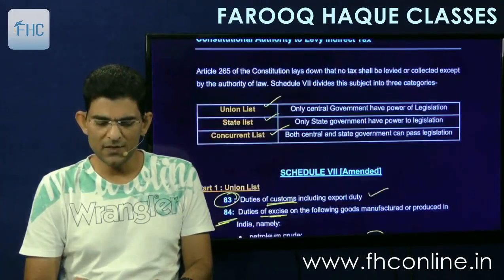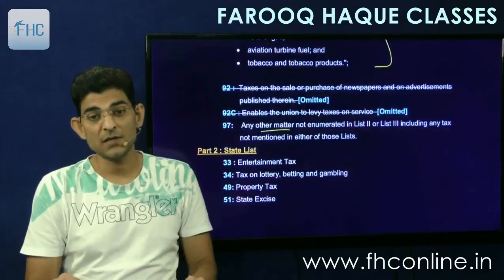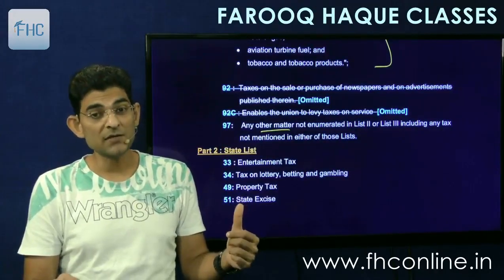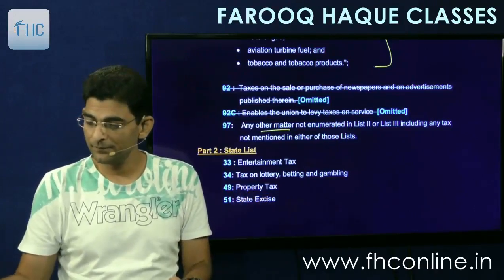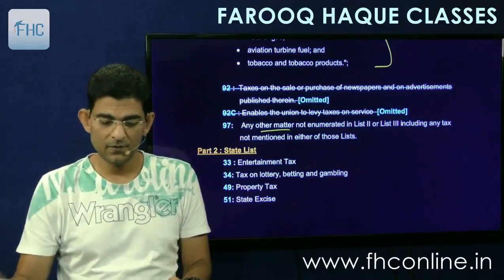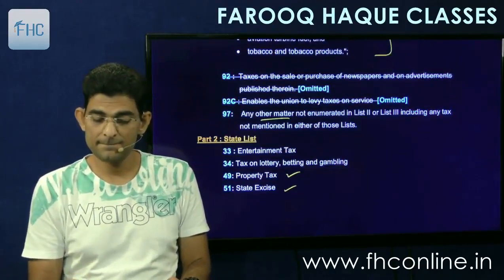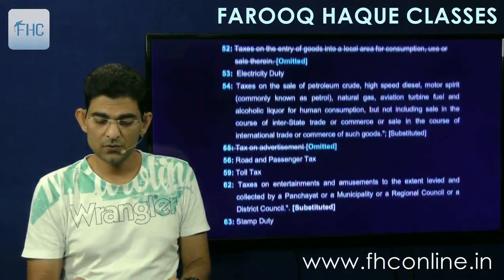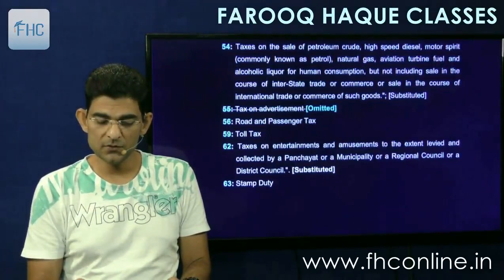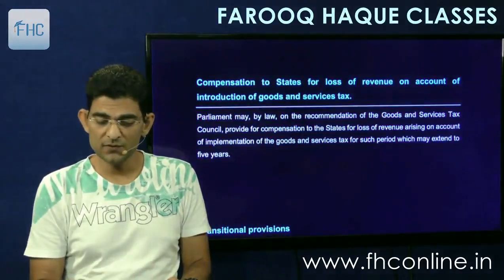But they are not deleted as yet, because there are some goods on which still these taxes are charged, like state excise. On alcohol, the state excise is still there. It is not deleted. Property tax is still there. And so on and so forth. Passenger tax, toll tax, stamp duties, these are still there. So that you have to read once.